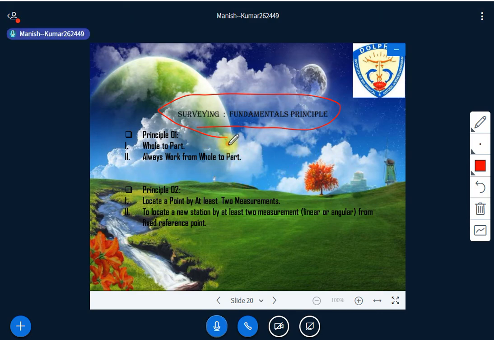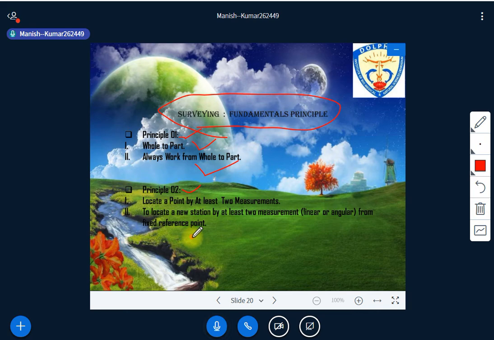So there are two principles. The first is principle 1, which states: whole to part, and always work from whole to part. I'll explain everything, but first just look at the slide. Principle number 1, whole to part, and always work from whole to part. And the second principle is to locate a point by at least two measurements: to locate a new station by at least two measurements, linear or angular, from a fixed reference point.